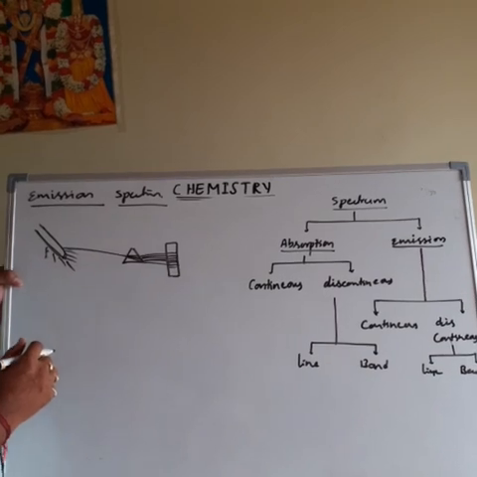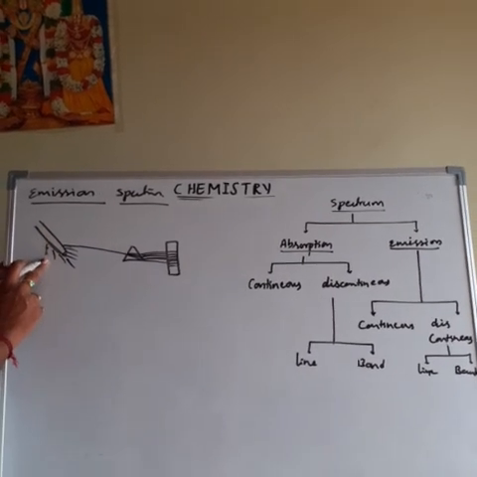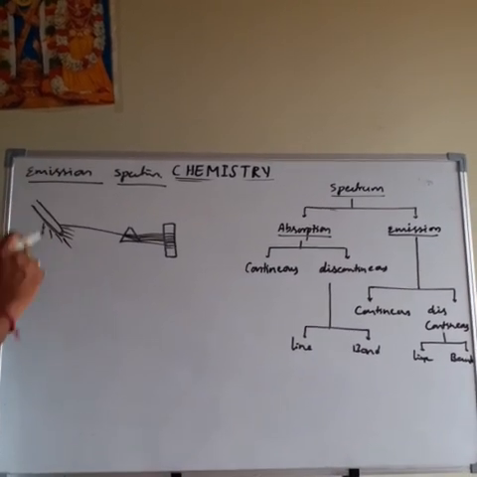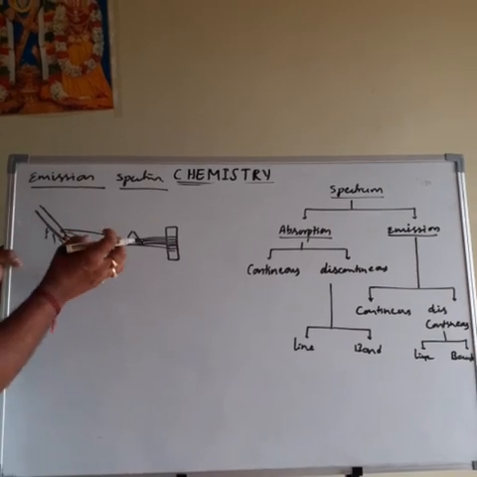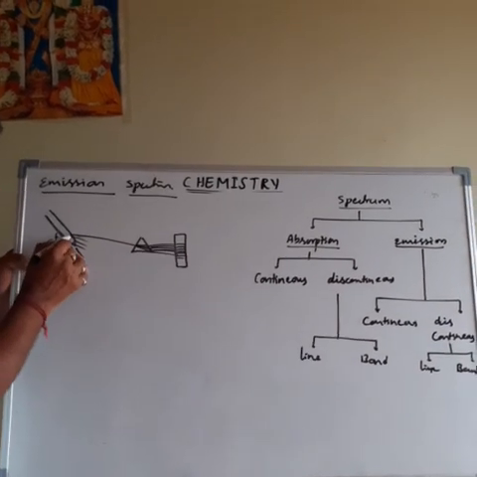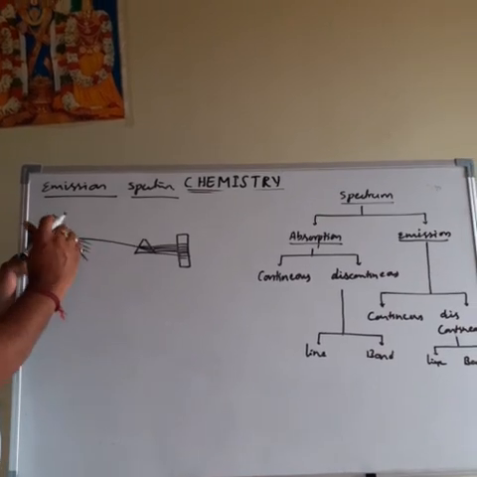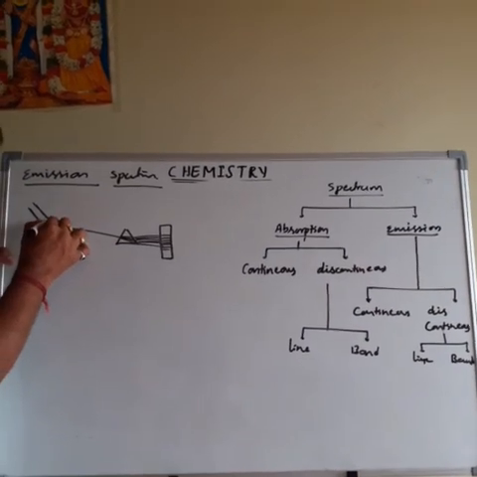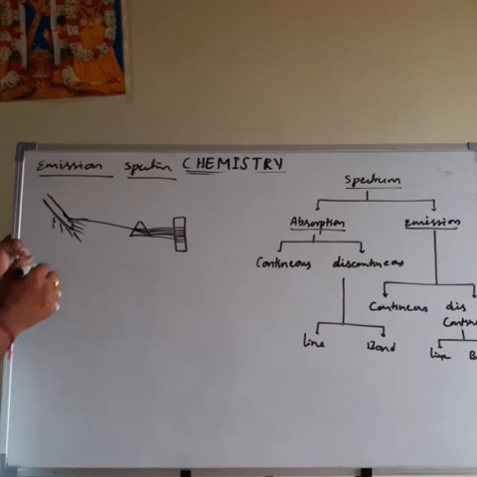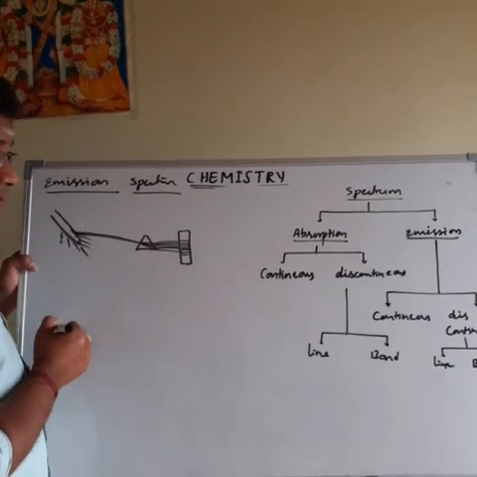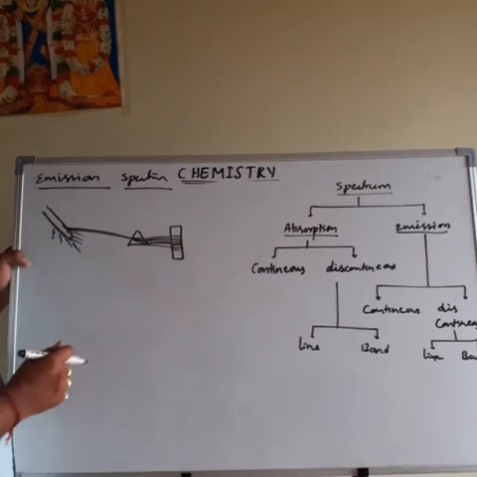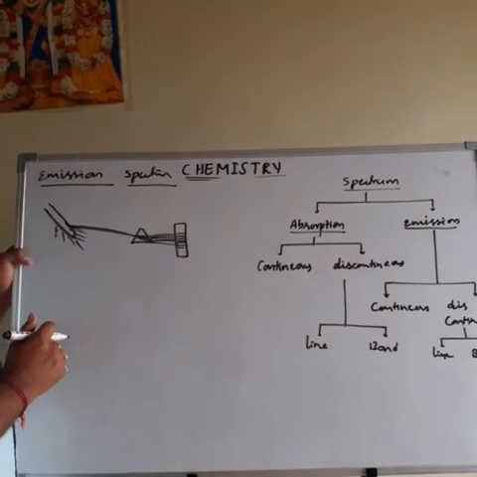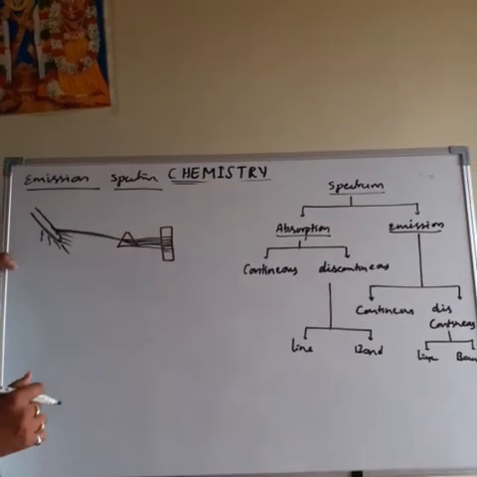Once again, what is emission spectrum? On heating the iron metal at high temperature by using electrical power, the iron atoms gain that heat energy. In that atom, the electrons gain the heat energy and go to the excited state. The electron jumps from the ground state to the excited state. Again the excited electron comes back to the ground state by the emission of radiation. The emitted radiation is passed through the prism. The emitted light is split into different colors. That is called dispersion of emitted light. The dispersed emitted light is allowed to fall on the photographic plate. We obtain a spectrum that is called emission spectrum.